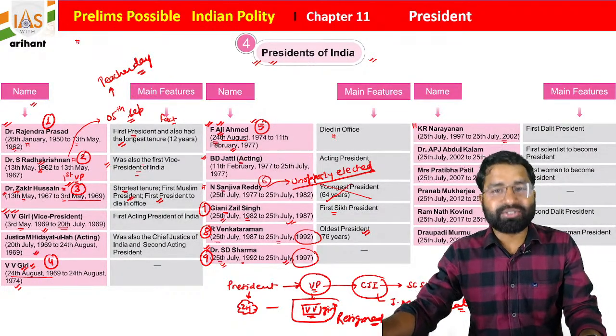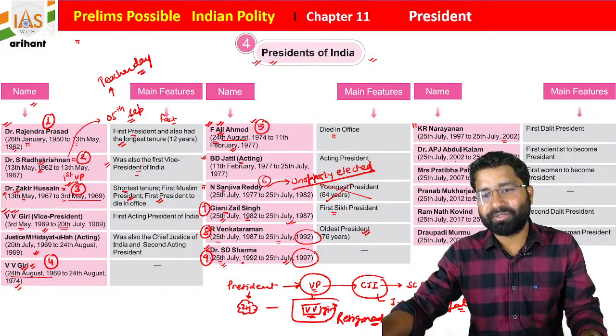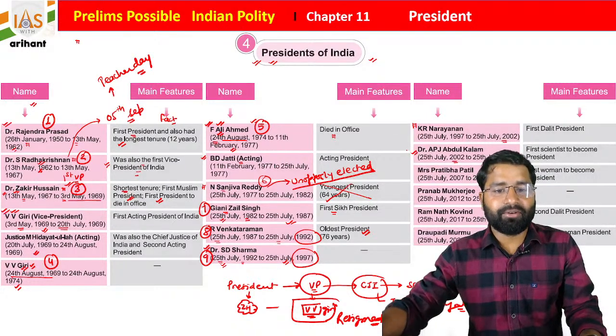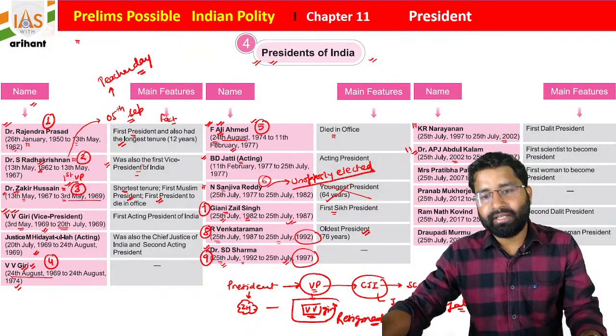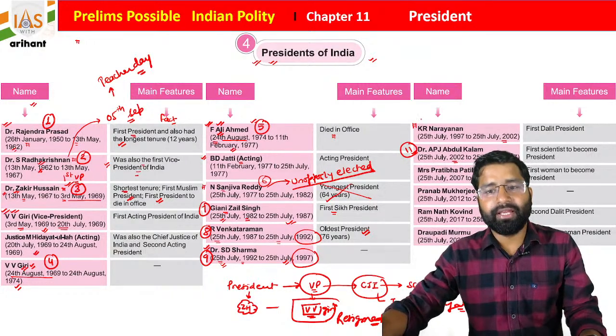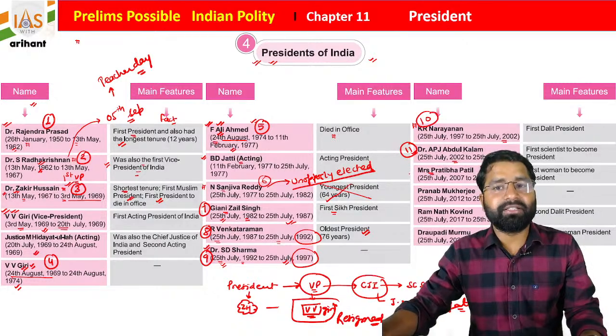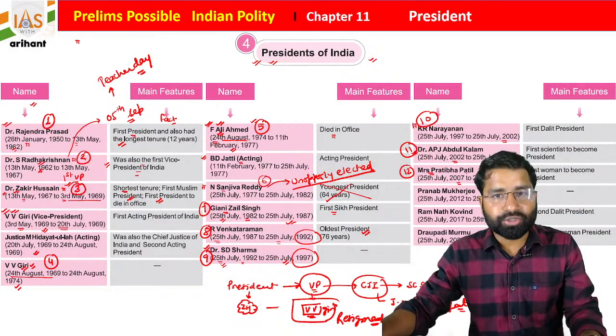After that, the missile man, APJ Abdul Kalam sir, became the president of India, students, from 2002 to 2007, and he was the 11th president of India. Okay, K.R. Narayanan sir was the 10th president of India. After that, Pratibha Devisingh Patil ma'am became the president in 2007, and she was president till 2012.